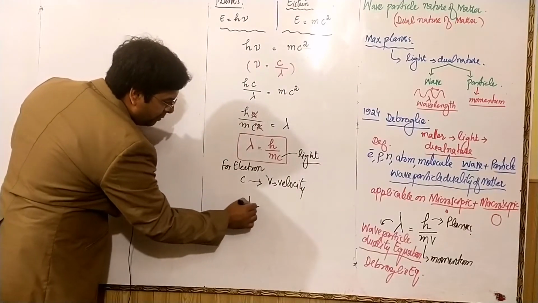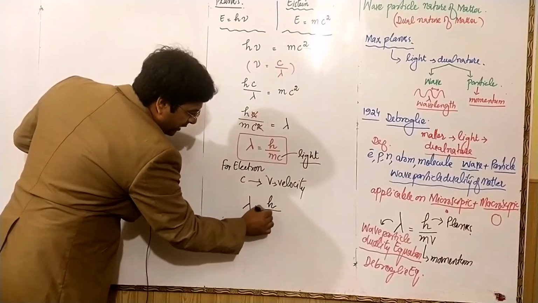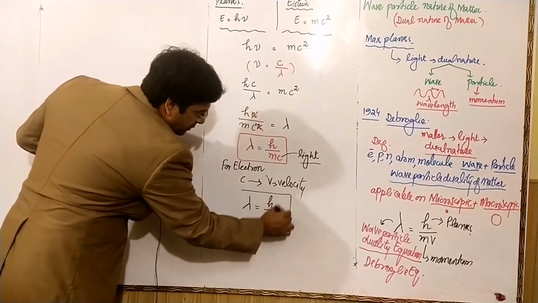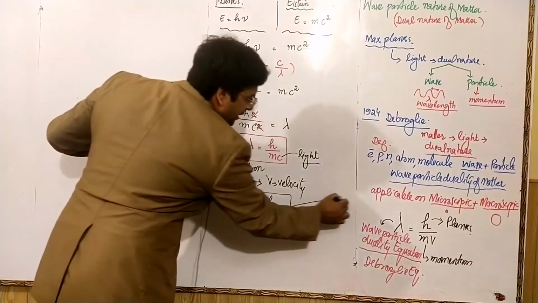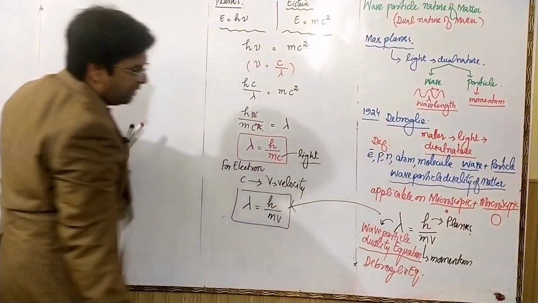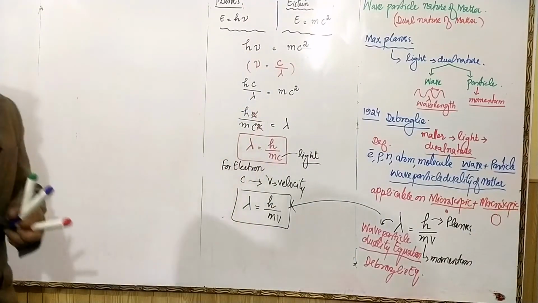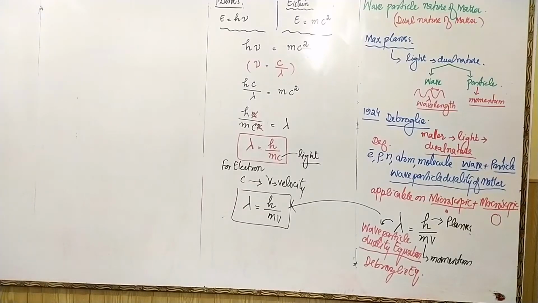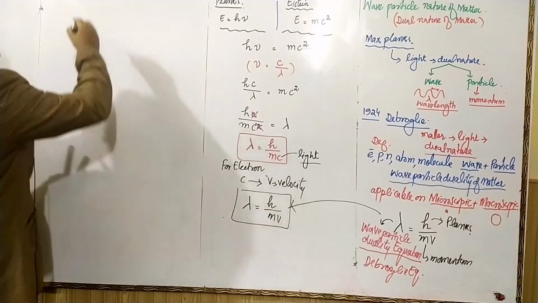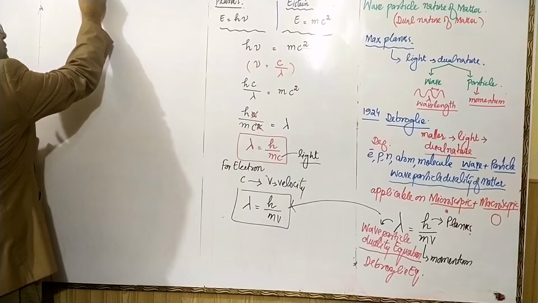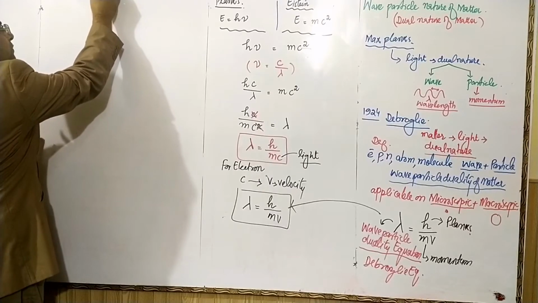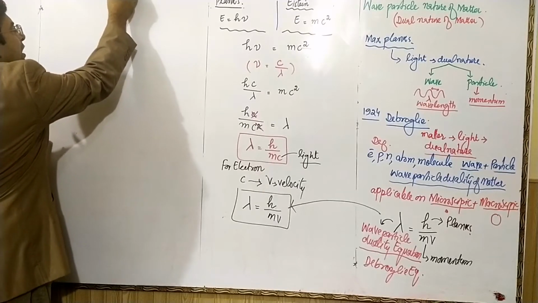Hence lambda will be equal to h over mv. This is called the de Broglie equation. We have proved this equation. From this equation, we will be able to calculate the wavelength of electron.